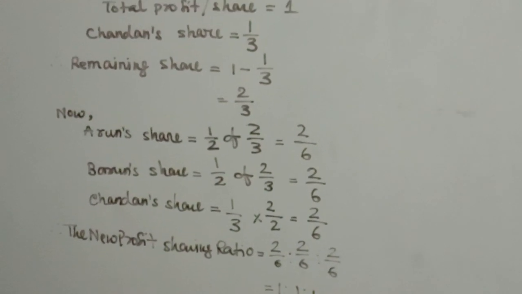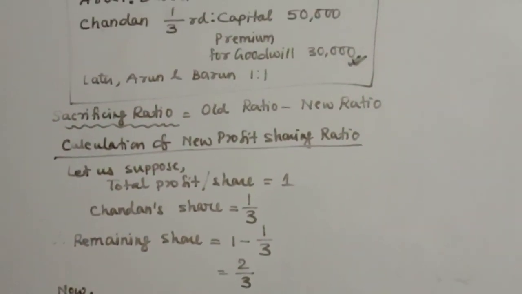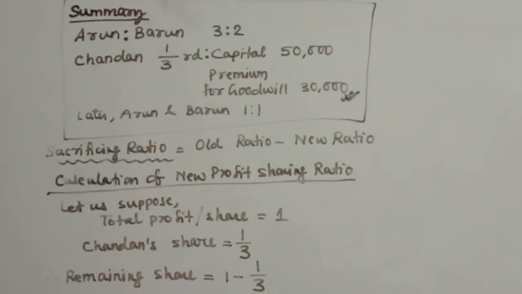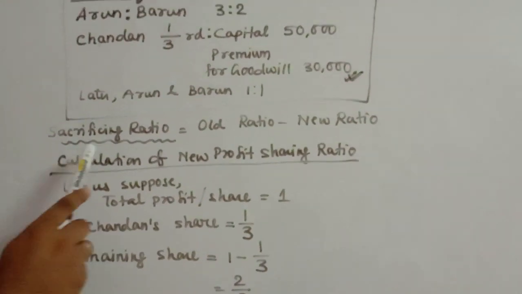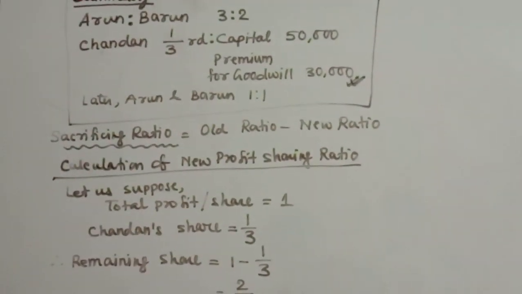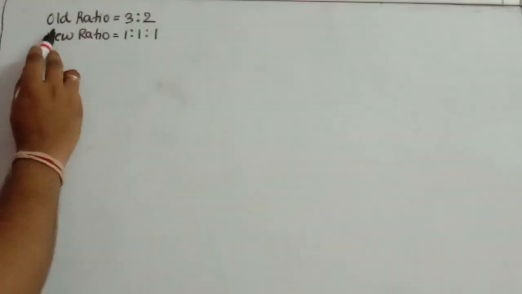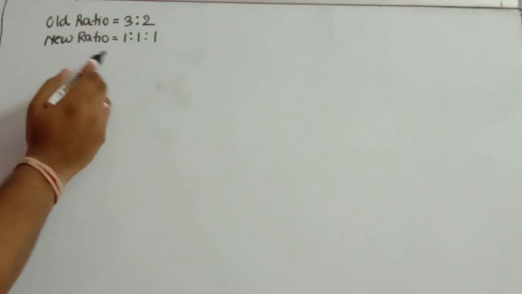So this is the new profit sharing ratio, and within this new profit sharing ratio we will be able to calculate the sacrificing ratio. So we have the old ratio 3:2 and the new ratio 1:1:1. So now we have to calculate the sacrificing ratio.